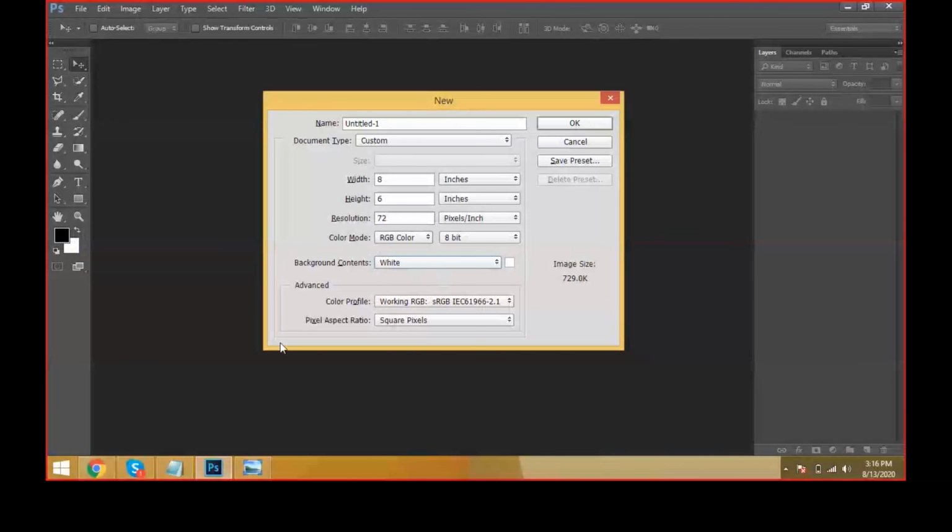I'm keeping it like this, and pixel aspect ratio is nothing but square pixels. Why? Because Photoshop is totally based on square pixels. And here 8-bit, 16-bit, 32-bit, these are the bit depth. Bit depth is nothing but colors. By default, Photoshop will support 8-bit channel. Now here I'm keeping only the white color.